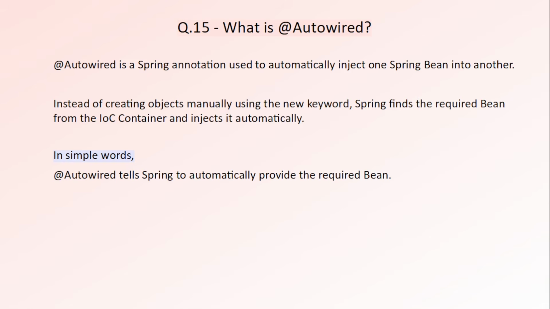What is autowired annotation? Autowired annotation is a Spring annotation used to automatically inject one Spring bean into another. Instead of creating objects manually using the new keyword, Spring finds the required bean from the IOC container and injects it automatically. So in simple words, autowired annotation tells Spring to automatically provide the required bean.